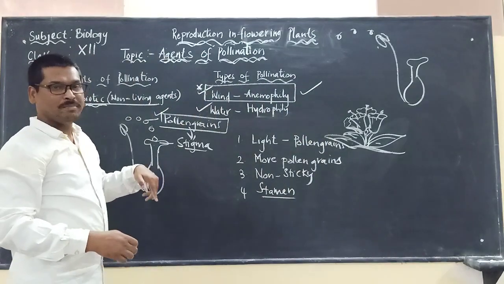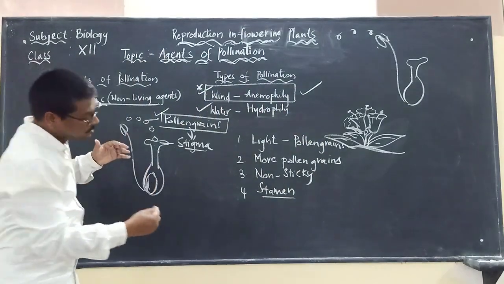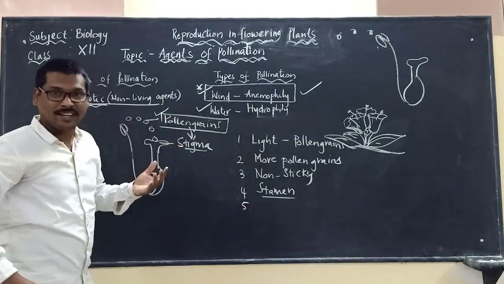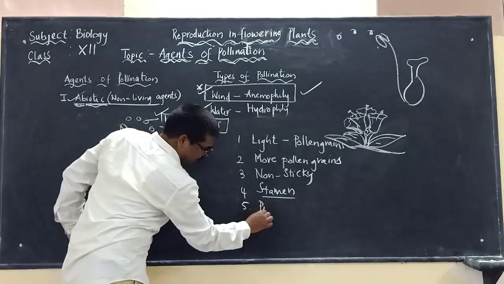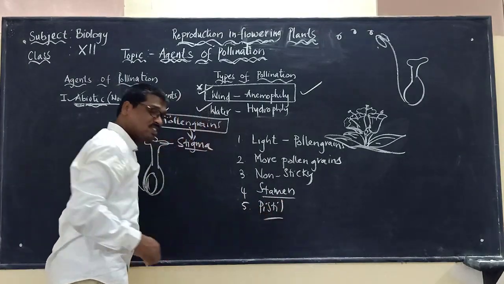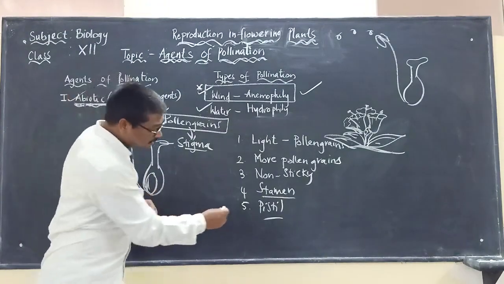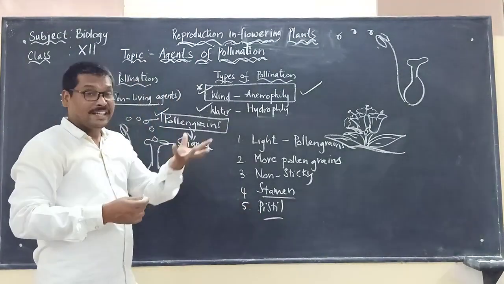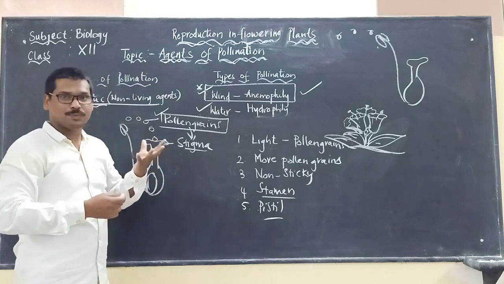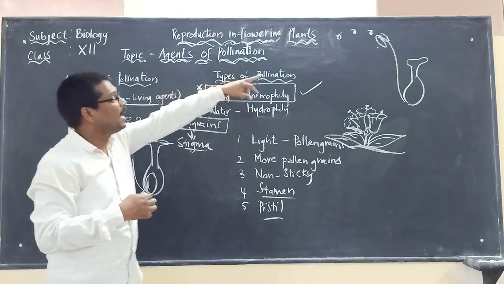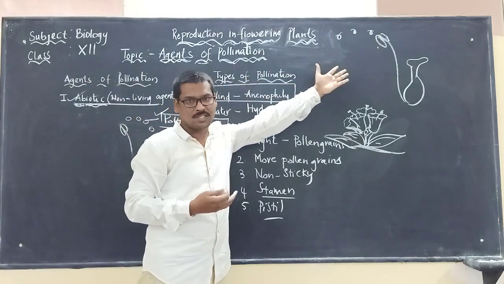At the same time, the other part, the pistil, will be large and feathery. Why is it large and feathery? So that it can collect the pollen grains falling from the anther, that is, the stamen.